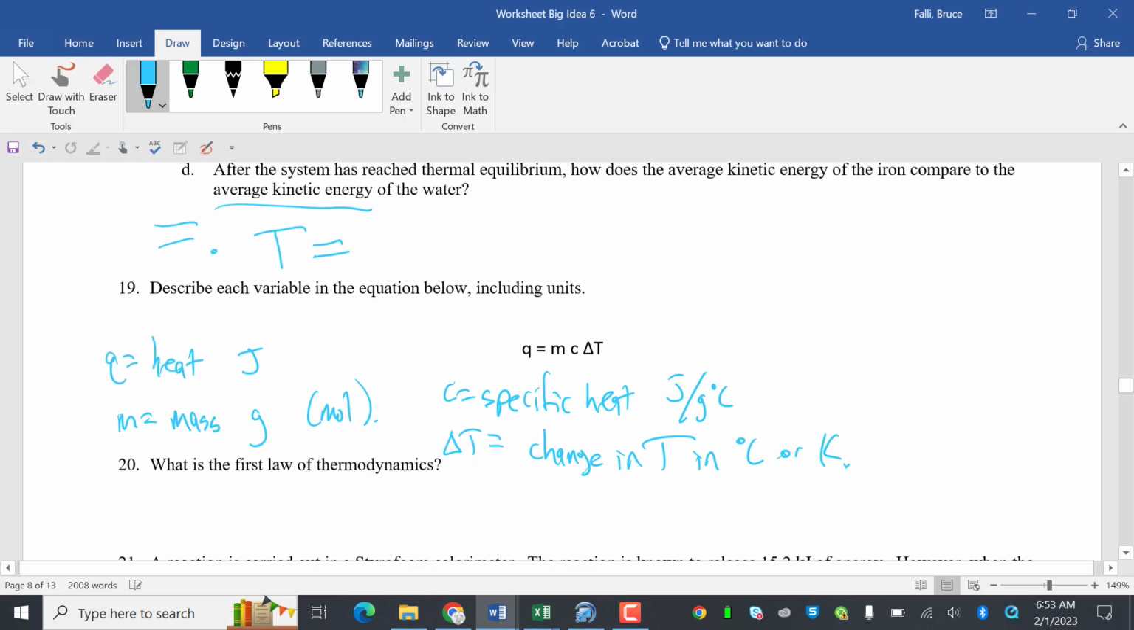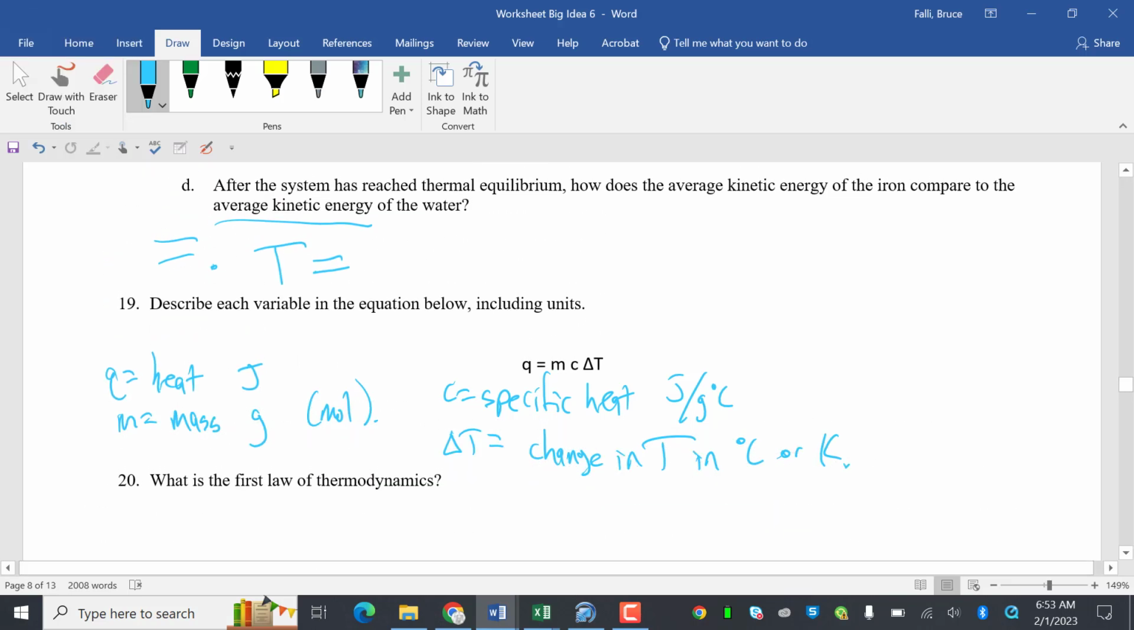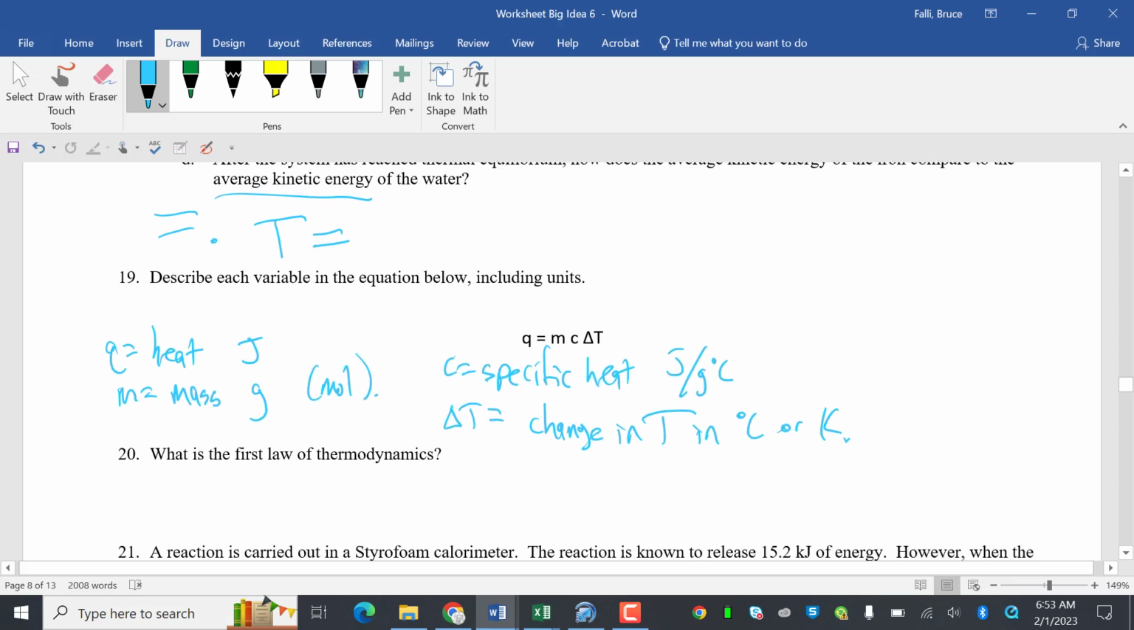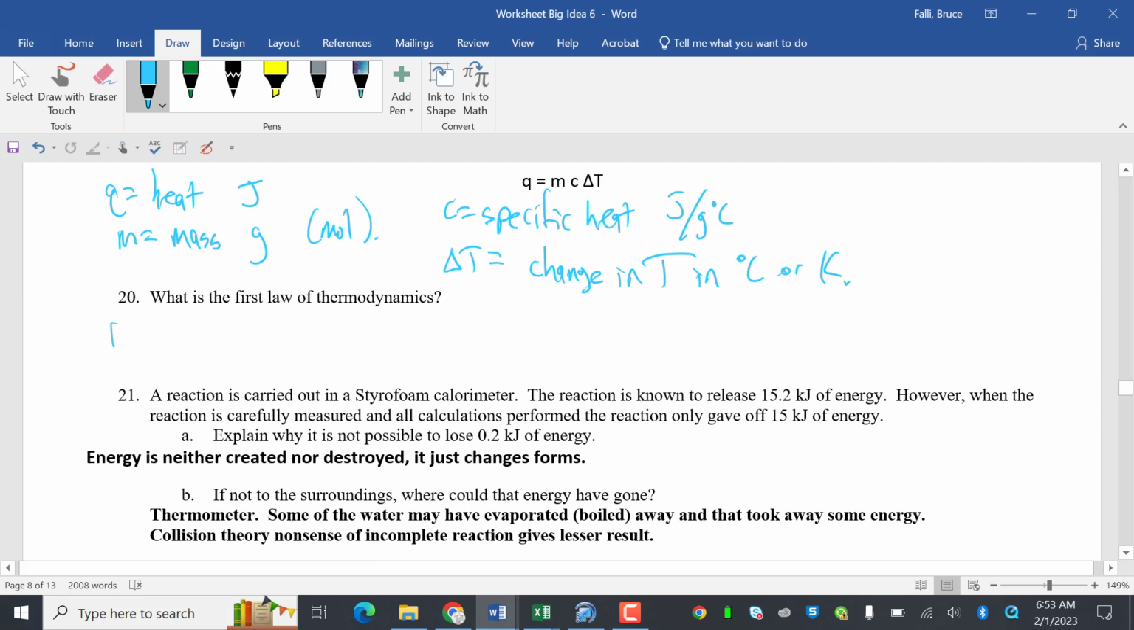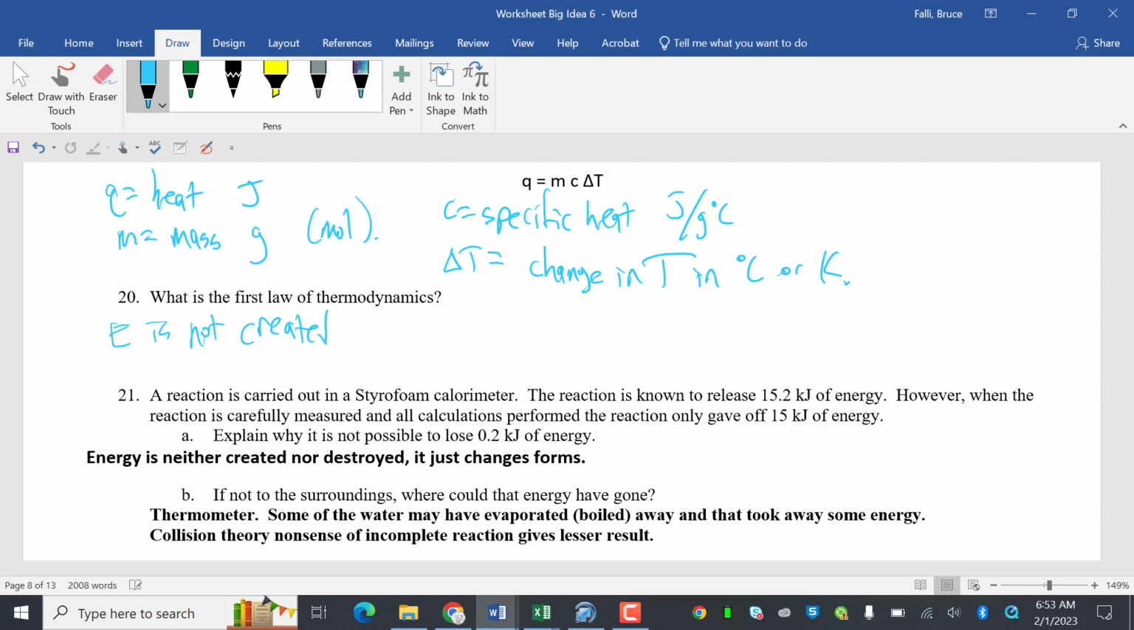What is the first law of thermodynamics? The first law of thermodynamics is energy is not created nor destroyed. It just changes forms.